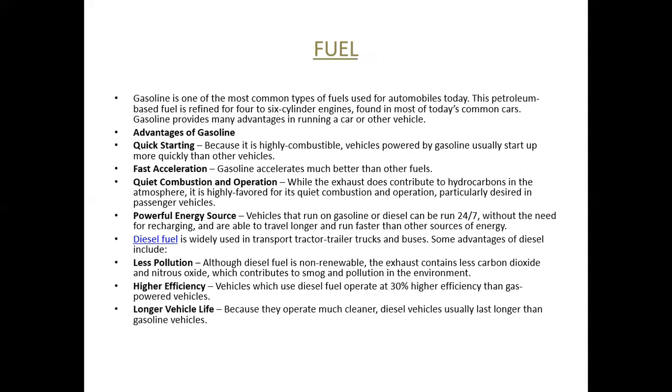There are various advantages of each and every fuel, and there are disadvantages also. So what are the advantages of petrol? Petrol, that is gasoline. The formula is C8H18, in which 92% isooctane and 8% heptane is present. It is quick starting, fast acceleration. These are the advantages of gasoline or petrol. And what about diesel? It is 75% saturated hydrocarbon and 25% aromatic hydrocarbons are present, in which less pollution is there as compared to gasoline or petrol, because CO2 is more released in case of petrol.